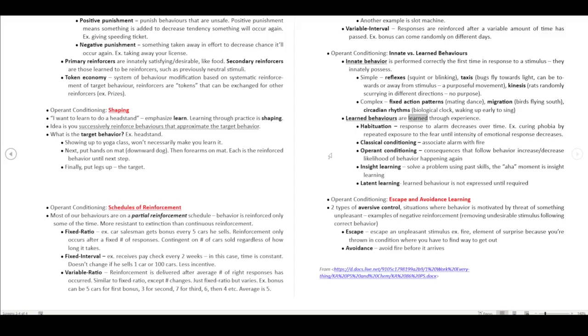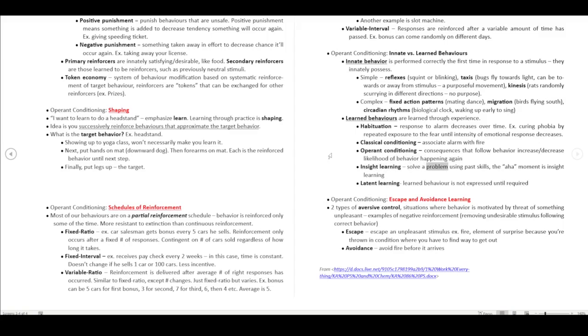Learned behaviors are learned through experience. Habituation: the response to an alarm decreases over time, such as curing a phobia by repeated exposure to the fear until the intensity of the emotional response decreases. Classical conditioning: associate the alarm with fire. Operant conditioning: consequences that follow a behavior increase or decrease the likelihood of the behavior happening again.